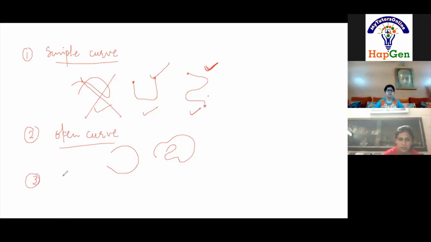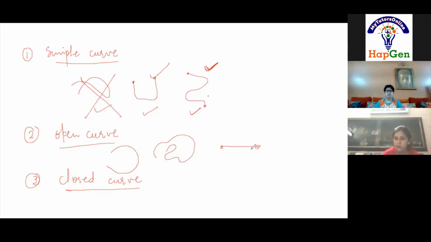Next, the third one is the closed curve. What is a closed curve? It is like a closed figure where the two endpoints meet. Very good. Where the starting point and the end point meet, those curves are known as closed curves. Quickly write down. Line segment is also an open curve. Yes, very good. A line segment is an open curve because both the ends are not meeting.